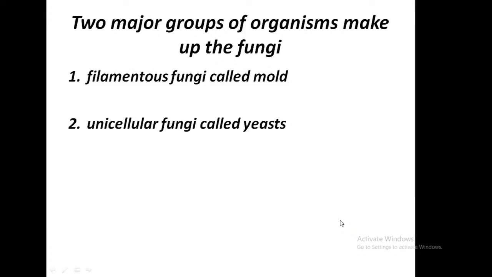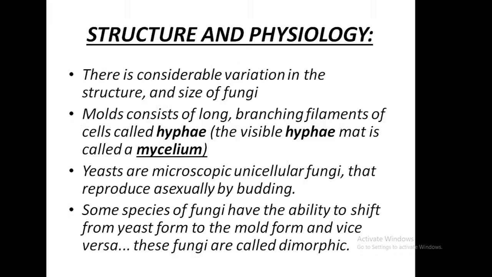So two major groups of organisms make up fungi. First one, filamentous fungi called molds, and unicellular fungi called yeast. We have already seen that topic in the introduction of microbiology. Structure and physiology: there is considerable variation in the structure and size of fungi. Mold consists of long branching filaments of cells called hyphae.